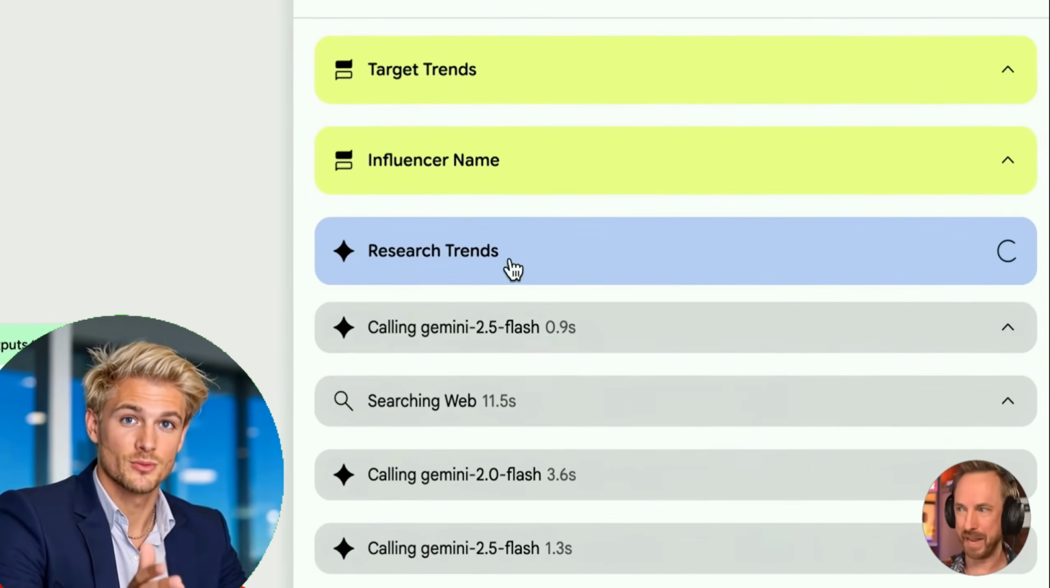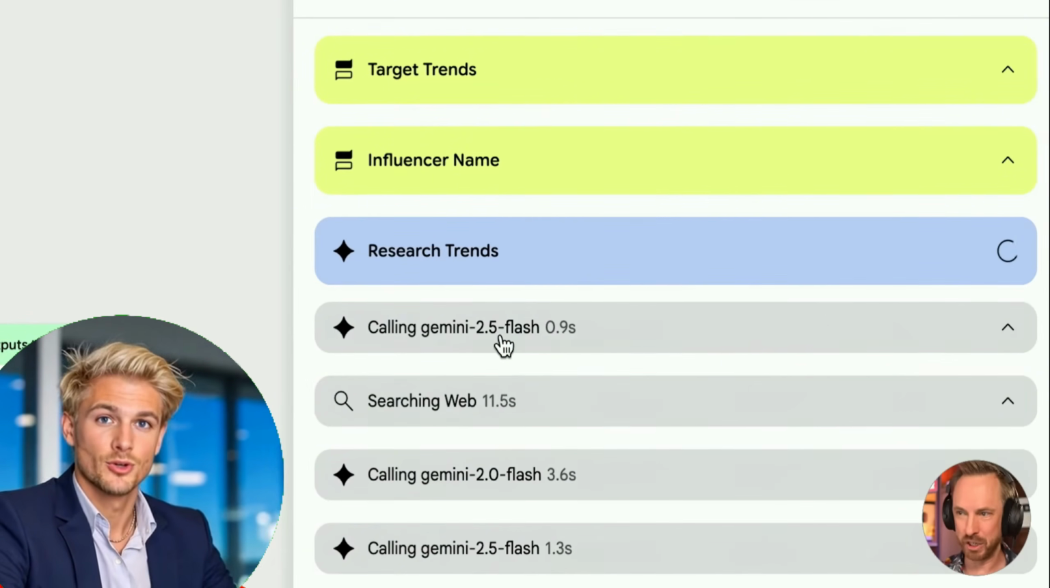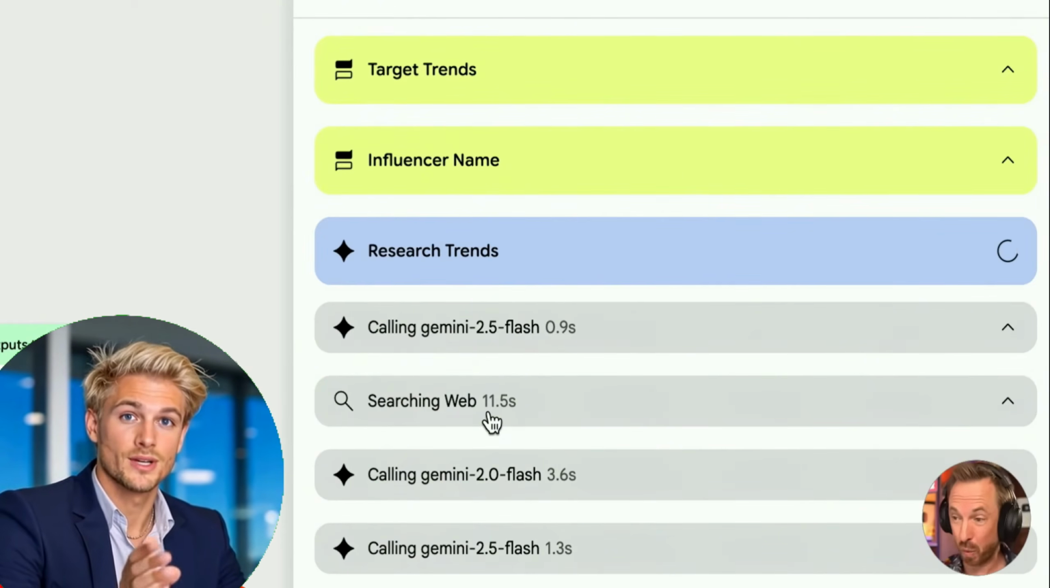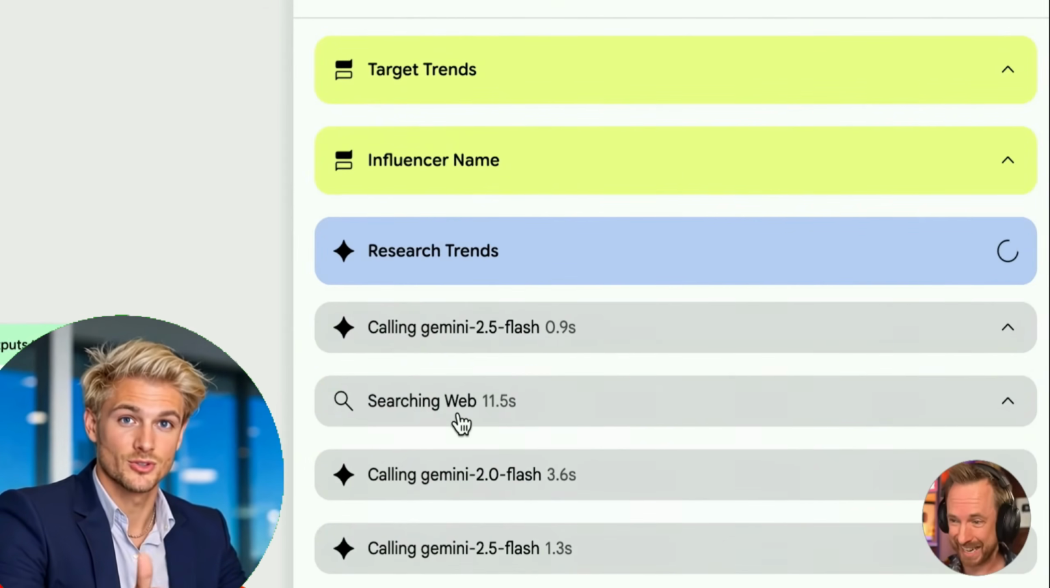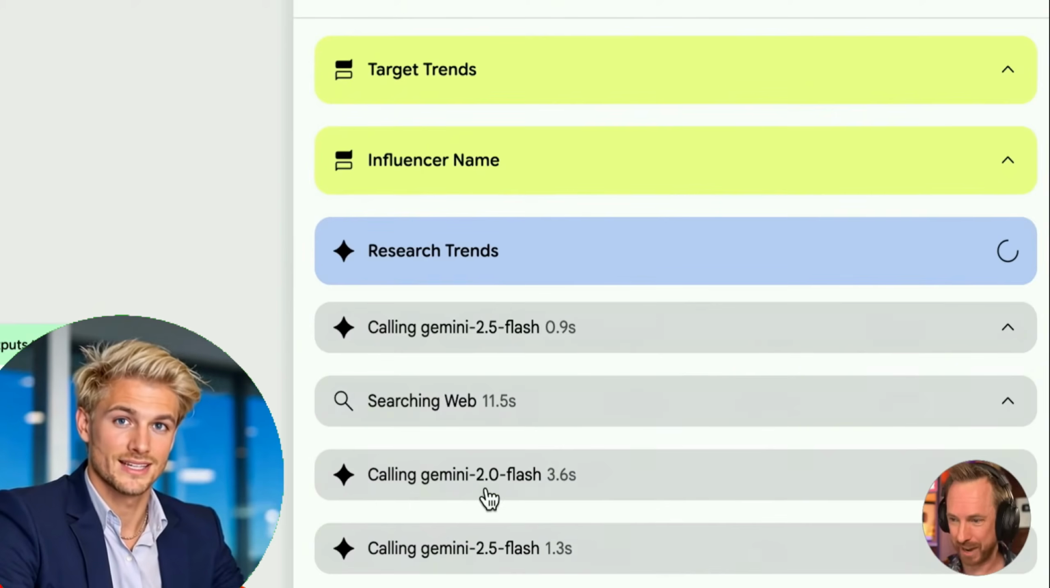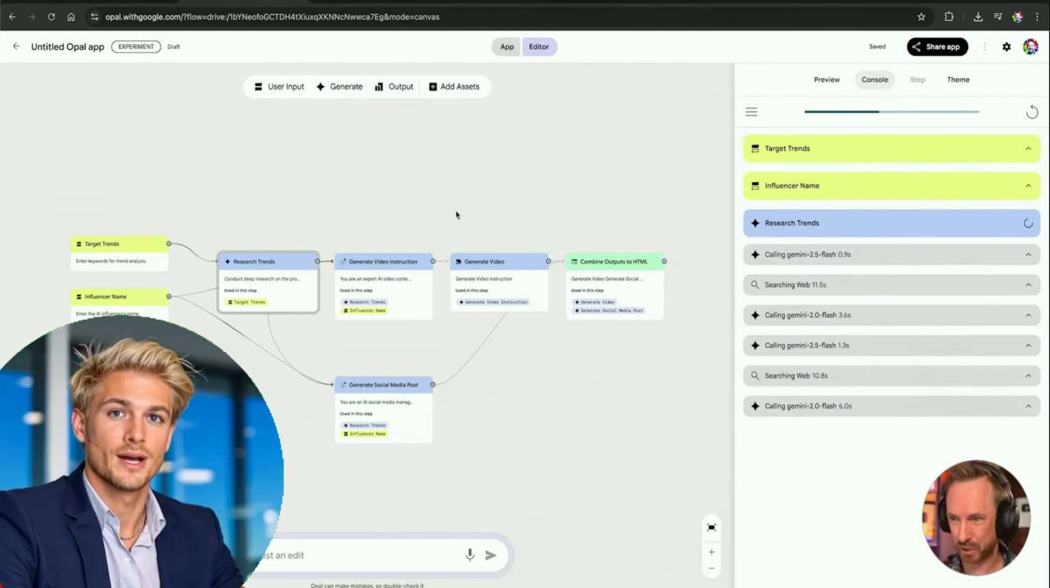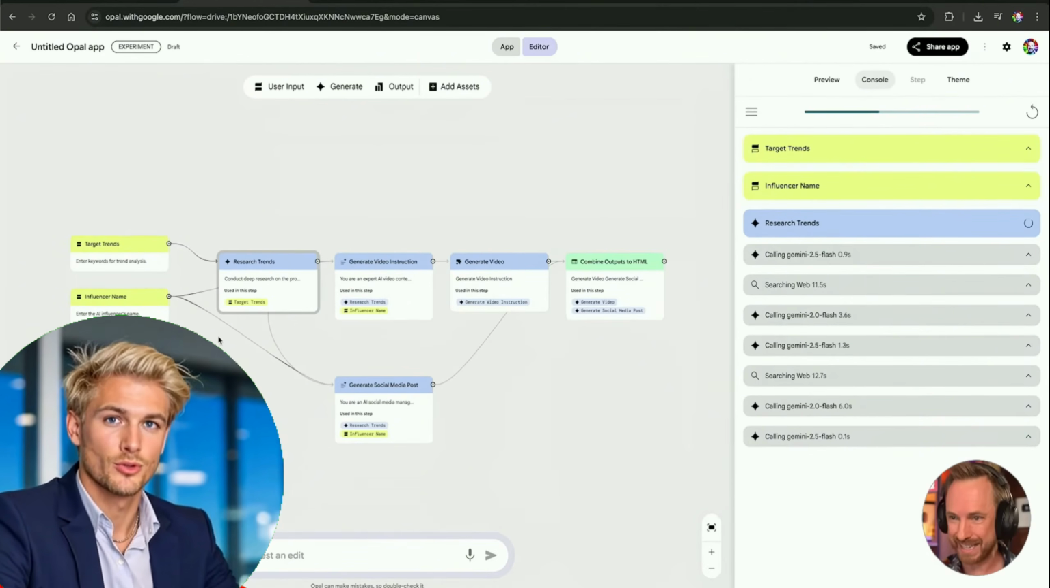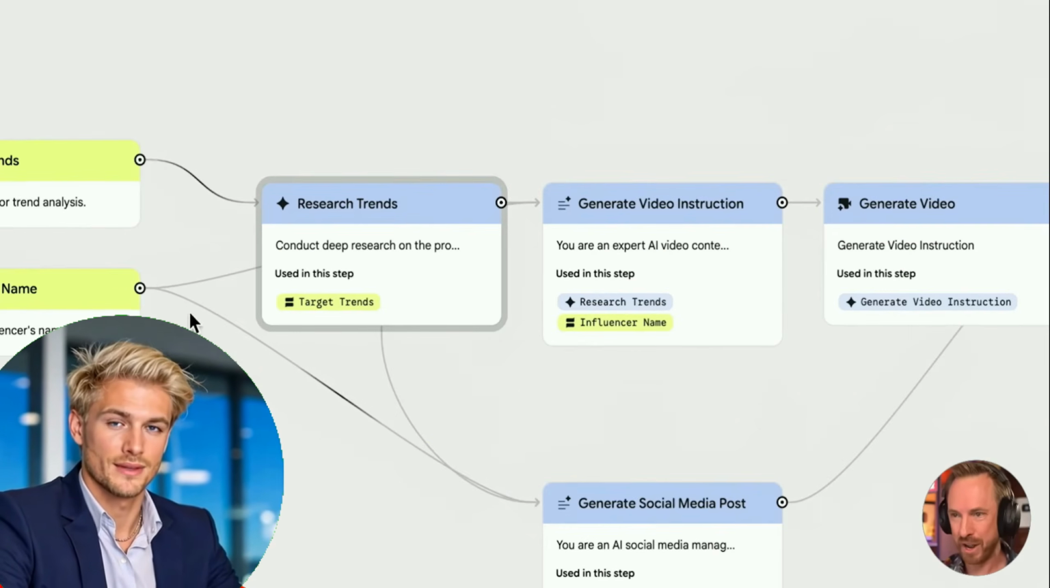Behind the scenes, we can see that it got the trends. The name is searching those trends. It's using Gemini 2.5 Flash. It's searching the web. I didn't even know it had that capability. It's calling Gemini Flash again. It's using all sorts of models all chained together here, and we can see the flow in action right now with this beautiful animation.